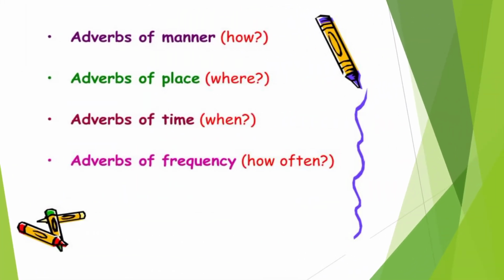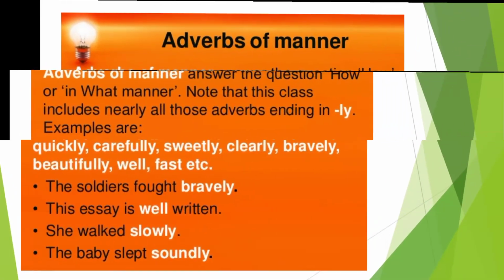Adverbs of manner tell how the action is done. Adverbs of place tell where the action is done. Adverbs of time tell when the action is done. Adverbs of frequency tell how often the action is done. Let's learn more about these types of adverbs.